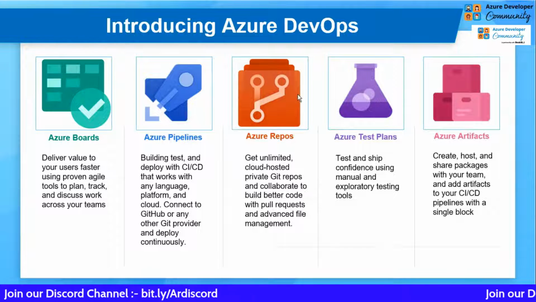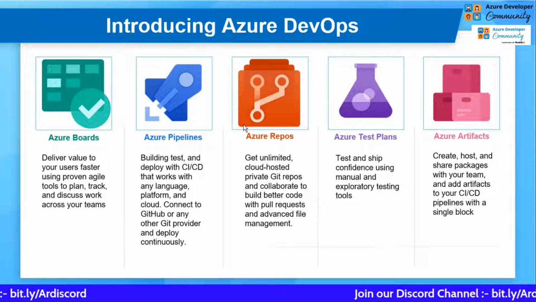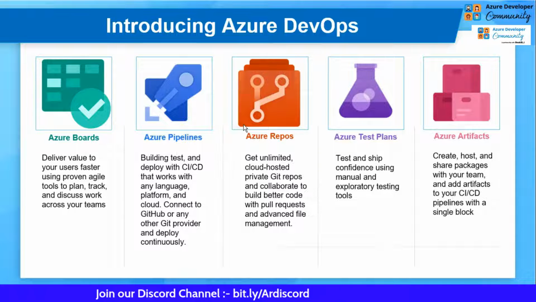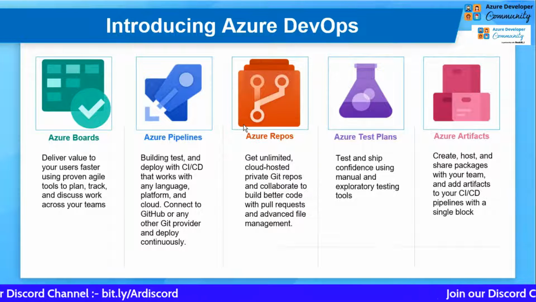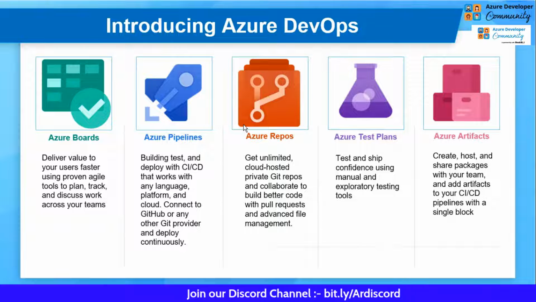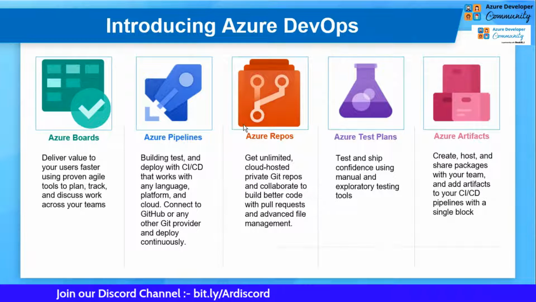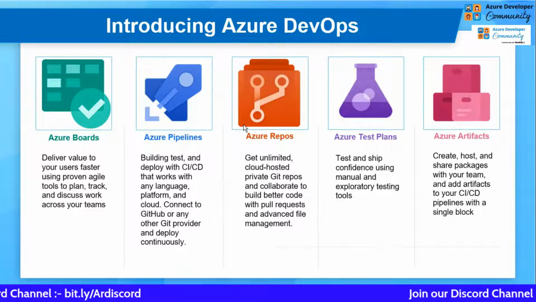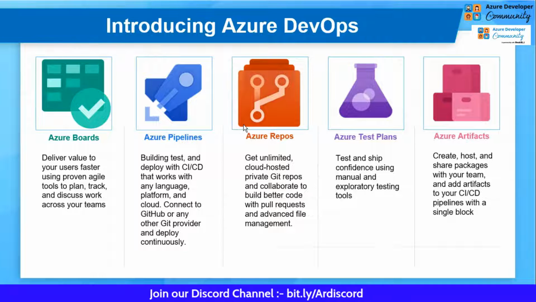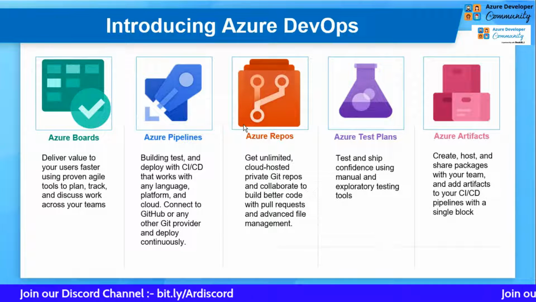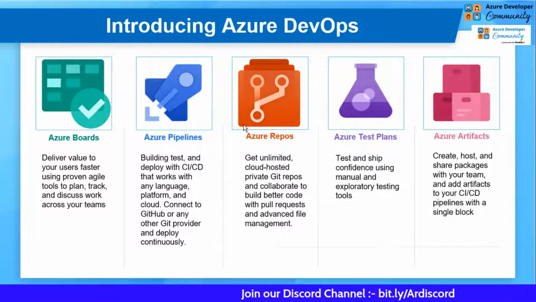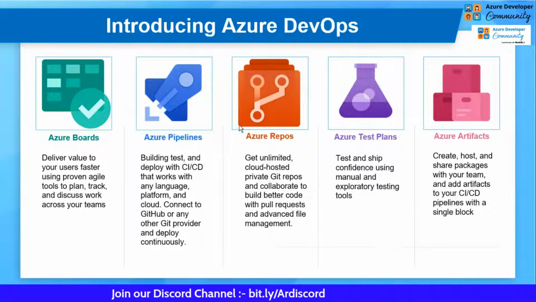application. The third thing that comes is Azure Repos. Basically, you can understand Azure Repos as a private repository for your Git based solution. So basically, it is an alternative to GitHub. Let's say you want to create a private repository and make it easy to manage, so you can store your complete code on Azure Repos. You can even use GitHub, Bitbucket, anything. Azure provides you the flexibility to choose any platform, but it has its own solution. If you want, you can choose it. We will show you why you can go for Azure Repos, because it provides a lot of flexibility. We will be seeing this in the demo part.